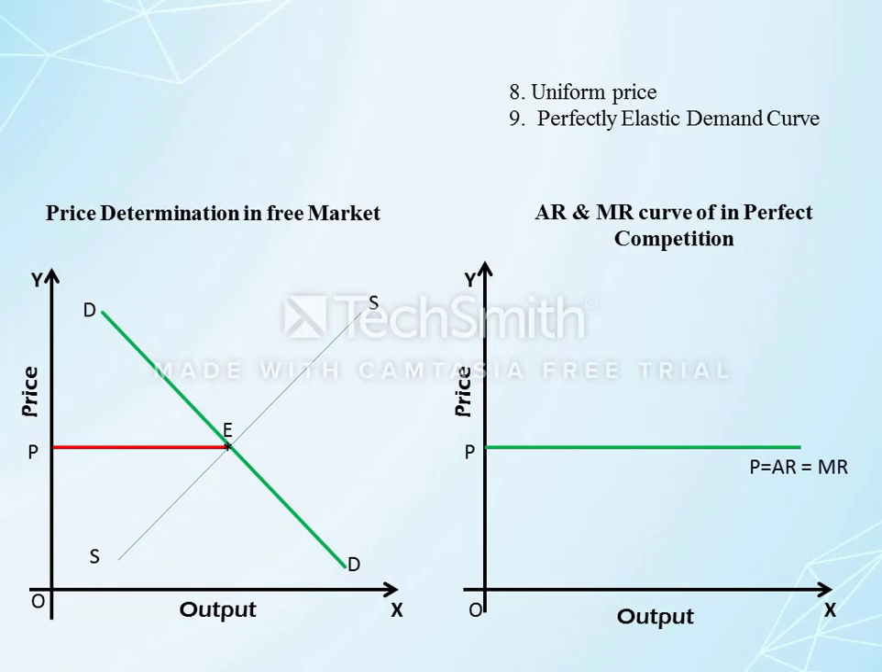The average revenue and marginal revenue curves are also perfectly elastic. They are horizontal to the x-axis. Now let's understand why. AR और MR दोनों एक क्यों होते हैं? Why is AR equal to MR? Why is price equal to AR, and AR equal to MR, in perfect competition? We can understand this with the help of a table.